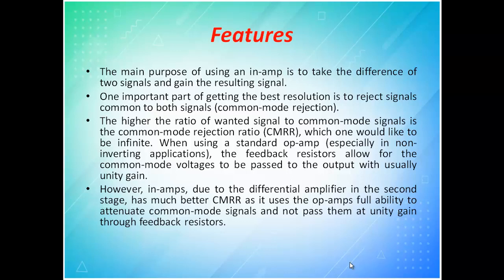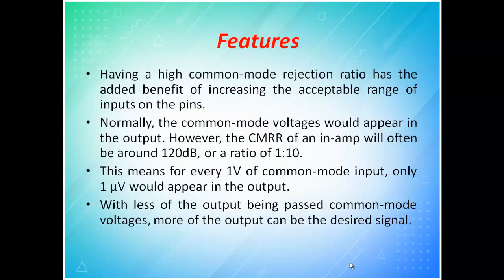In an instrumentation amplifier, the differential amplifier in the second stage has much better CMRR, as it uses the op-amp's full ability to attenuate the common mode signal. Since you are using a differential amplifier in stage 2, it will try to totally remove all the common mode noise.